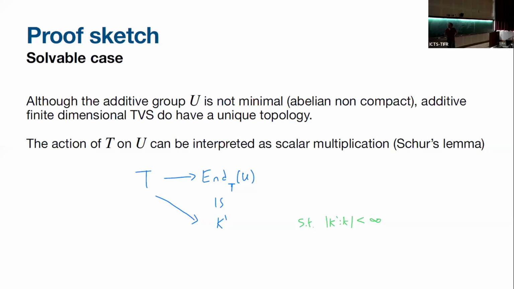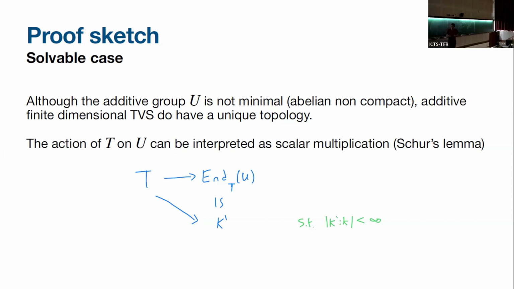So if we just find something like a scalar multiplication which will act on U, we will have this minimality again. So how do we get this scalar multiplication? The torus acts on U, and we can cook up from this torus acting on U a scalar multiplication, but it won't be the whole multiplicative group acting. It will be some analytic subgroup.